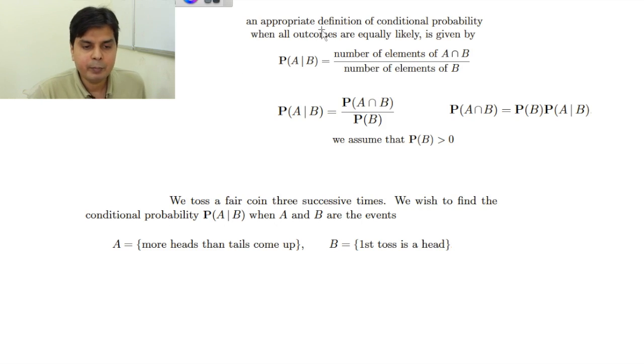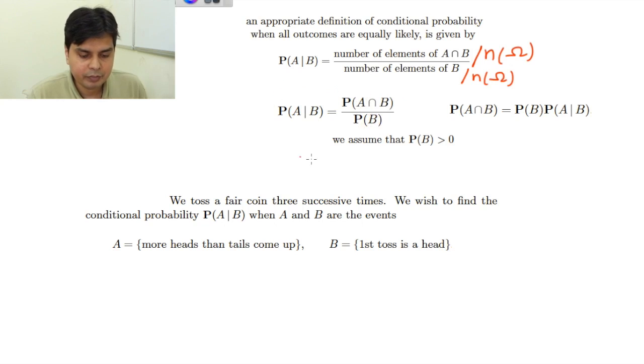You see, the appropriate definition for the equally likely case was: number of elements of A intersection B divided by the number of elements of B. But if I divide the number of elements of A intersection B by n of sigma, that is my sample space, in both the numerator and the denominator, what I get is the probability of A intersection B divided by the probability of B. This is the definition of conditional probability, and we assume it holds for all kinds of cases, whether the outcomes are equally likely or not.